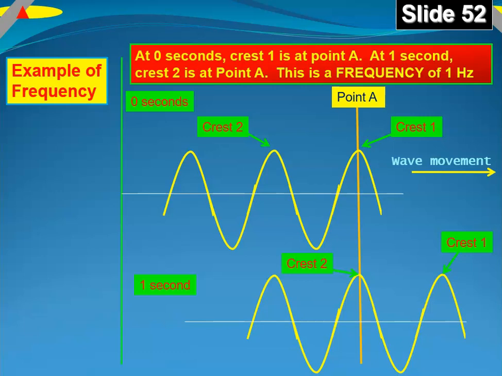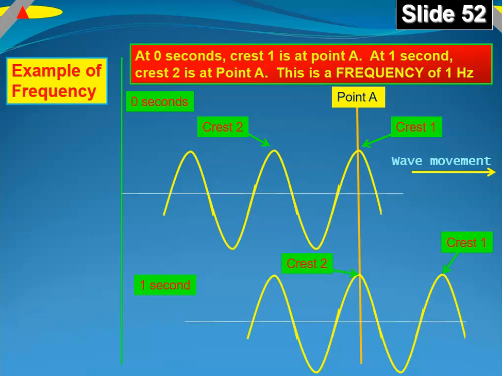So the way to view these pictures, you'll see these images in the slides this week, is as a before and after picture. The wave at the top is at 0 seconds, and crest 1 is beneath you, and that wave is moving to the right. So 1 second later, crest 2 has moved down to be right beneath you. So that's what that is illustrating. That means 1 cycle has passed you in 1 second.